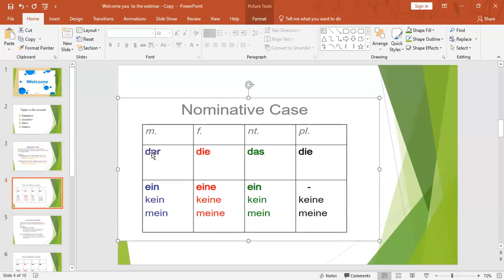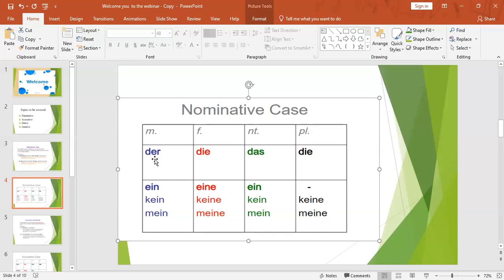We put der to show this noun is masculine. For example, what nouns do we have under masculine? Der Computer, der Laptop, der Lehrer, trainer. Der Flughafen means the airport. Airport is masculine. Der Zug means train.